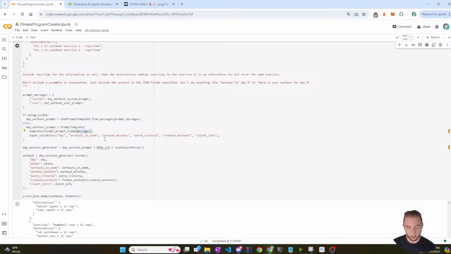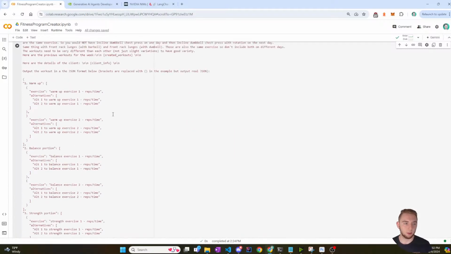Yeah, so I'm trying to think. The only other thing, I'm trying to remember, because now that I'm not using a prompt template, if I'm using NVIDIA, I need to remember how I actually replace the placeholders in the prompt.